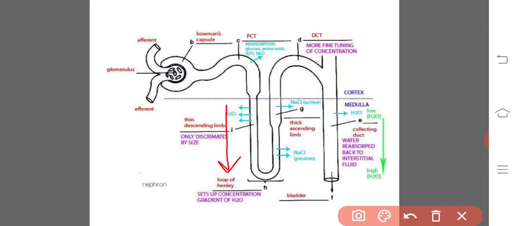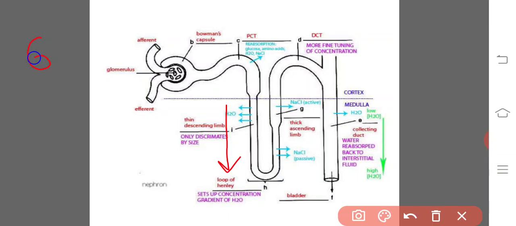It is highly permeable to water and moderately permeable to solutes like sodium ions and urea. It allows only diffusion of substances through its walls. In the descending limb, 15% of water is reabsorbed by osmosis into the interstitial fluid. Again, it is obligatory water reabsorption.